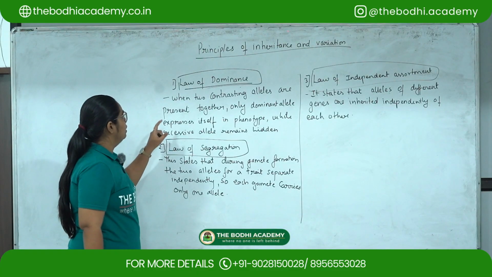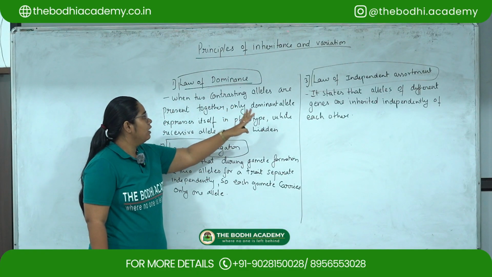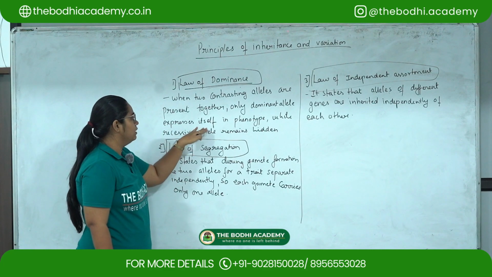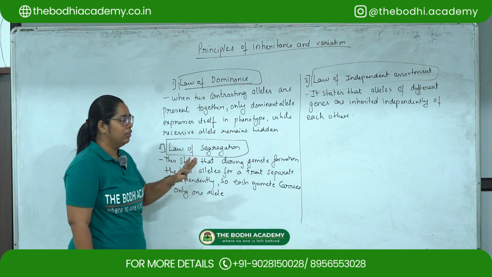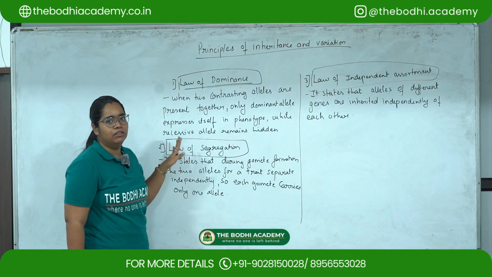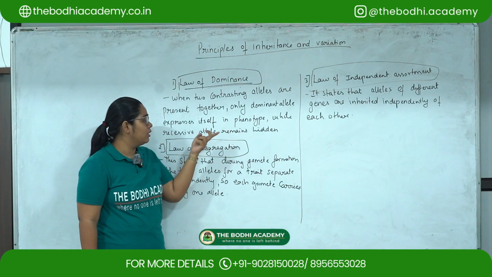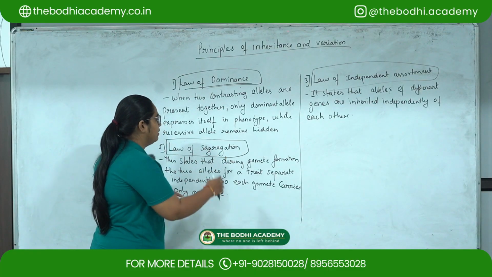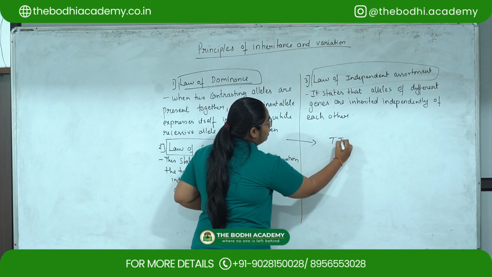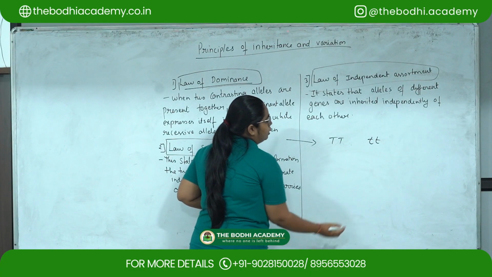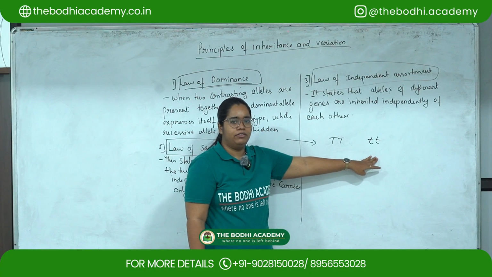So the first law is when two contrasting alleles are present together, only the dominant allele expresses itself in the phenotype while the recessive allele remains hidden. So this is the law of dominance, that is the dominant one will be expressed and the recessive one will be hidden. For example over here, if we have a tall tree and a short tree, these are the dominant character and these are the recessive character.